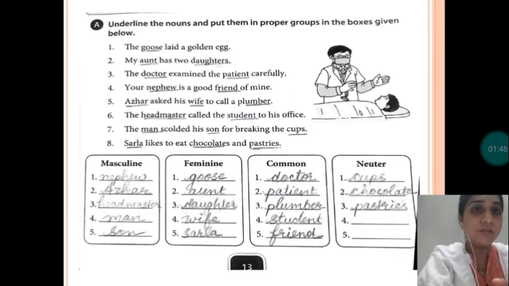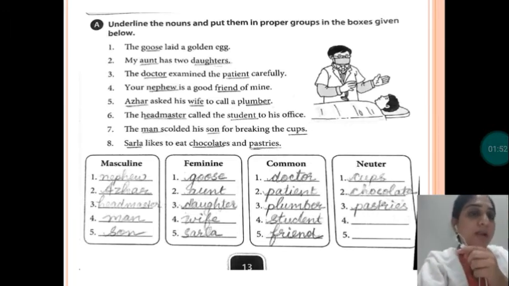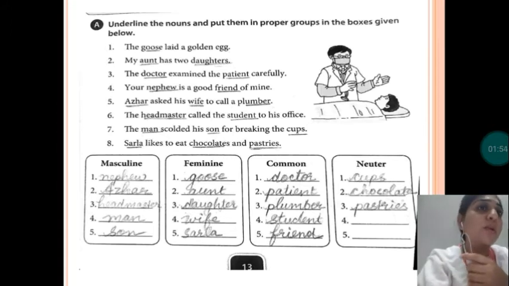Now students, you can see this is page number 13 of your textbook. What you have to do is underline the noun and put them in proper groups in the boxes. So what are the proper groups? Masculine, feminine, common and neuter. Students, for male, masculine; for female, feminine; for both, common; and neuter is for non-living things.